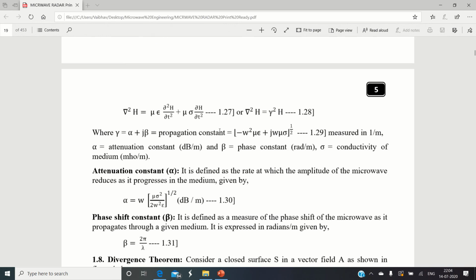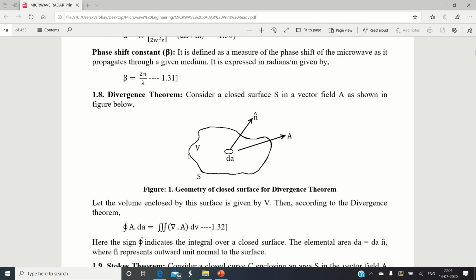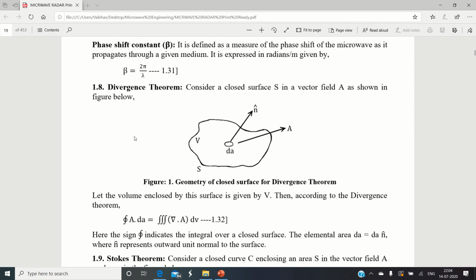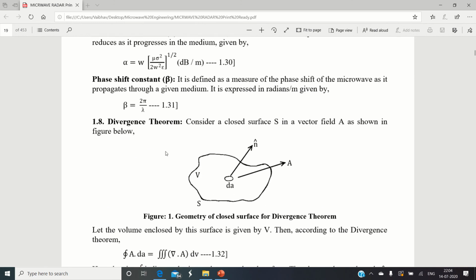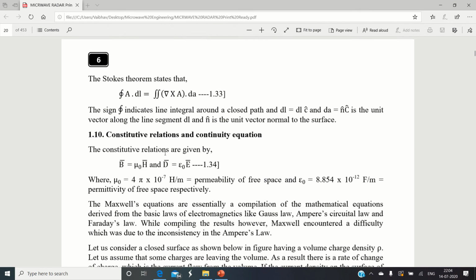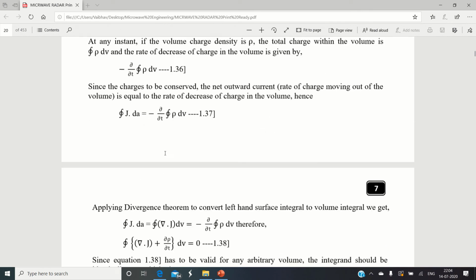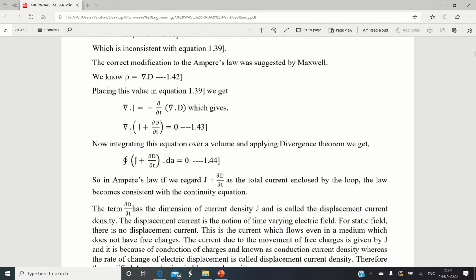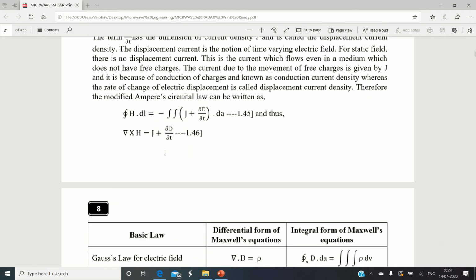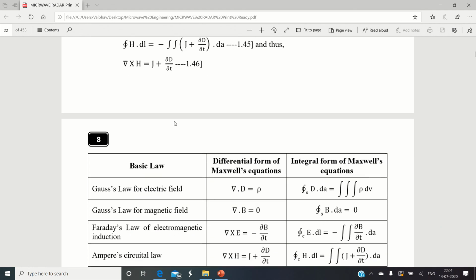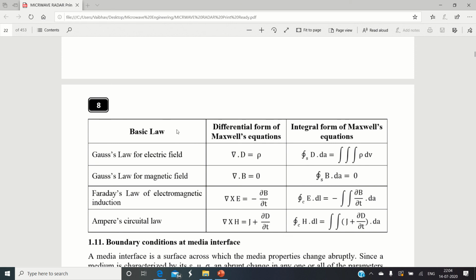And we already know how to derive the wave equation. We already know in the electromagnetic theory in your second year the divergence theorem, Stokes theorems, and all those things. Now here it is important for us to understand what is the boundary condition. Again, we are not going to have any particular derivation, but we will revise the concept of a boundary condition. Okay, so this is a table that will give you all the basics of differential form and integral form